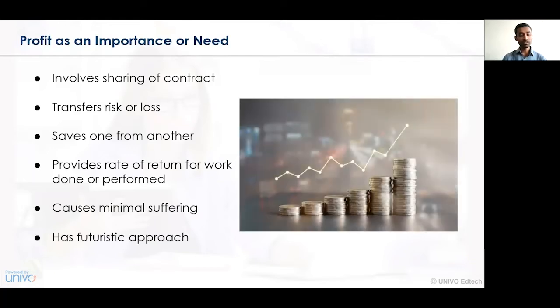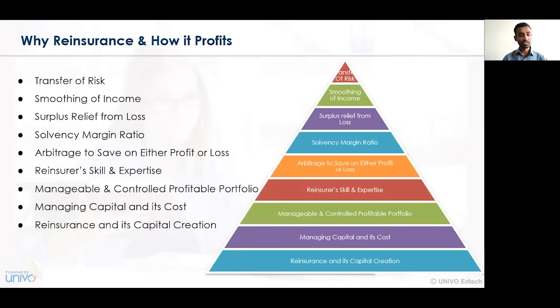Now, at every stage here, what do we have? We have a futuristic approach. That is, we are always looking into the future, at how the risk of loss or the amount that is going to be suffered will be minimized, and how each and every participant of the reinsurance contract is benefited. So revenue generation, profit generation, and sharing of risk or loss is mitigated, or saved, at every stage or point of time. For this concern, the risk of loss needs to be shared, and reinsurance contracts are undertaken by the various reinsurance companies. Now let's look at the various benefits of a reinsurance contract and how it profits the various participants.